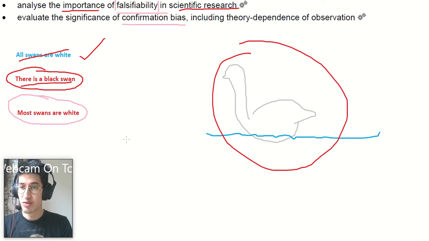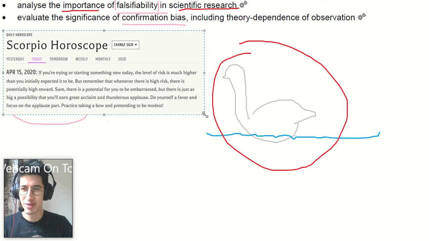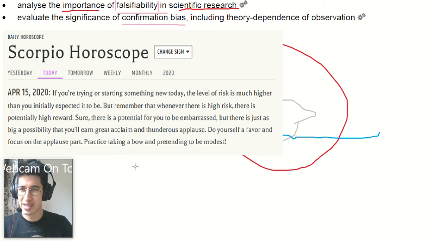Statements that aren't falsifiable often lead to pseudoscience. It sounds scientific, but because it can't be proven incorrect, there's no way for it to adapt to new data, and so it's pseudoscience. One example of that is astrology. So I've pulled up my horoscope for the day. Let's see how falsifiable the statements it makes are.